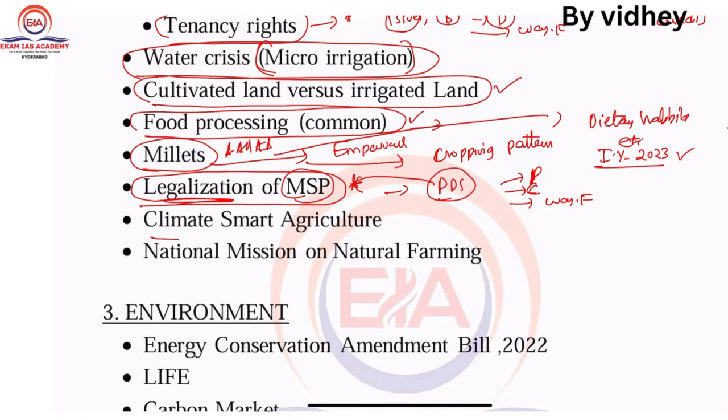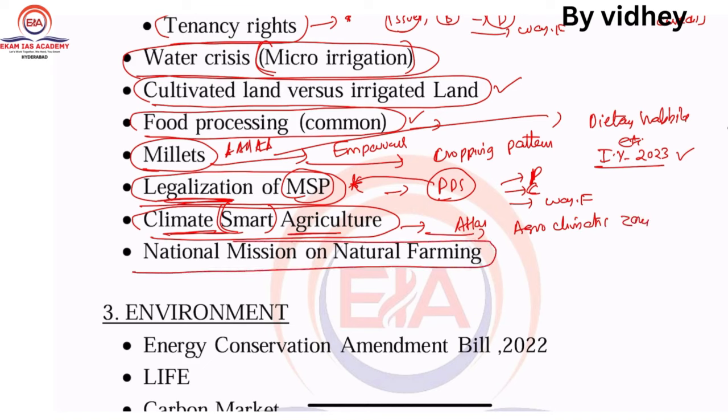Next one, climate smart agriculture. So inclusive of technology in this agriculture. So according to the climate, for example, based on the atlas, based on the agroclimatic zones, right? National Mission on Natural Farming, very, very important. So these are the important topics which you are expecting from this agriculture domain.